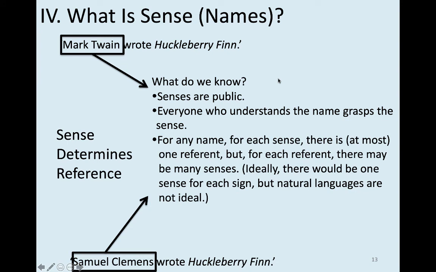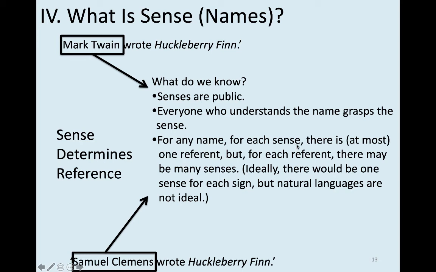Okay, so the next thing to note is that for any name, for any given sense, there is at most one referent. But for each referent, there may be many senses. So here's the idea. Let's take a name like Mark Twain. Well, there may be more than one sense associated with the name Mark Twain.